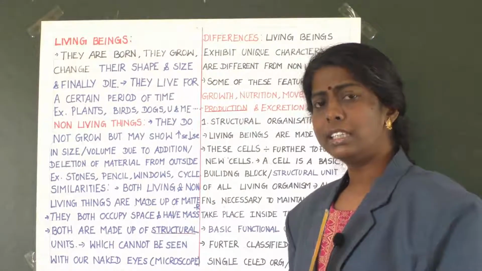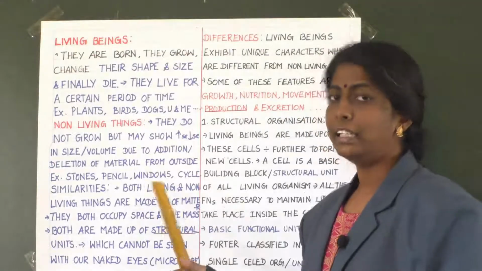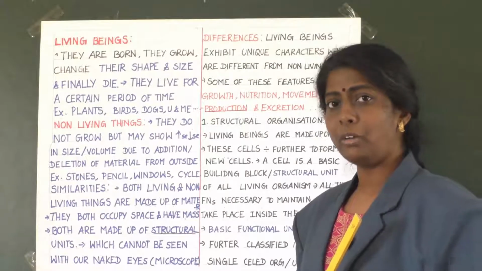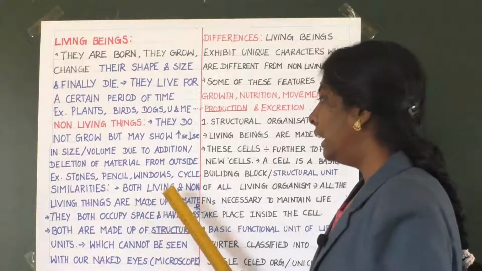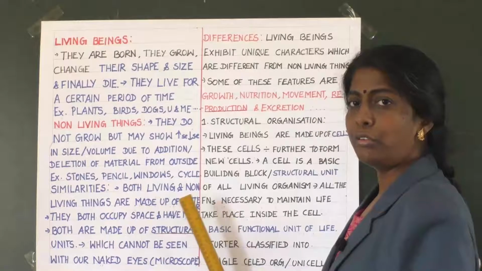So there are similarities and differences between living and non-living things. Let us learn about similarities. Both living and non-living things are made up of matter.